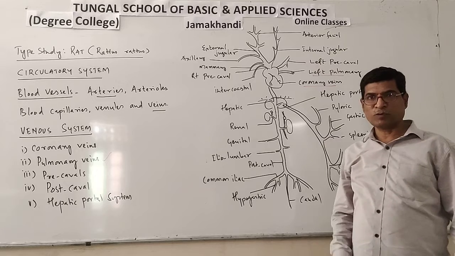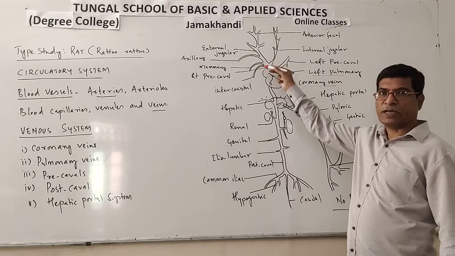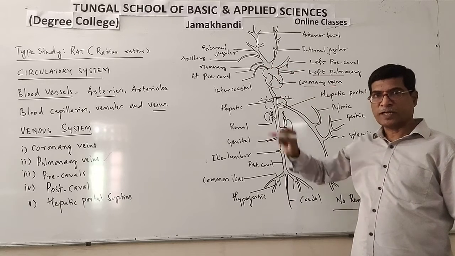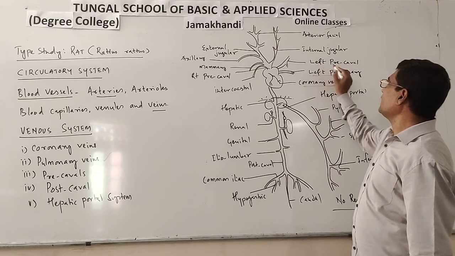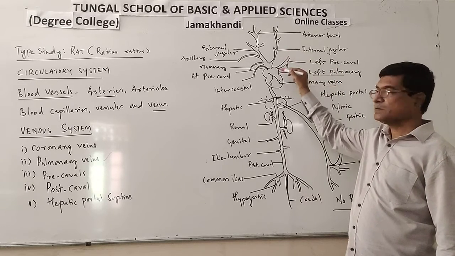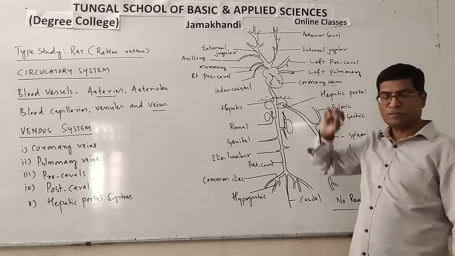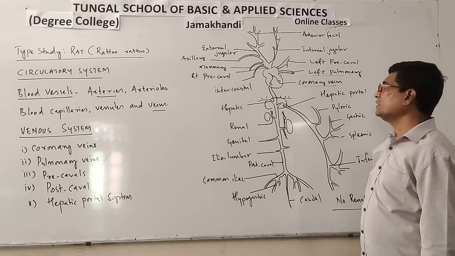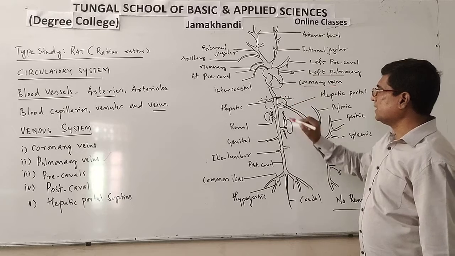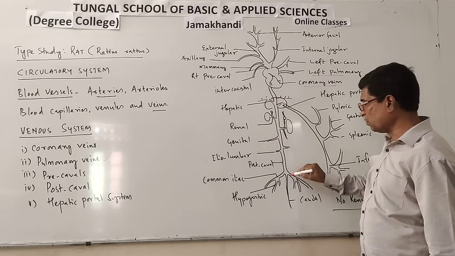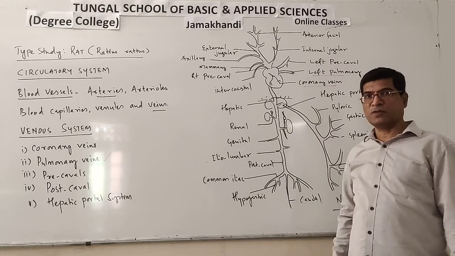There is no sinus venosus in rat. So directly the right precaval opens into the right auricle, and like that one more precaval is there, the left precaval. The left precaval brings deoxygenated blood from the anterior part and opens into the right auricle through its own aperture. Okay, next the postcaval. This is the postcaval. The postcaval brings deoxygenated blood from all the posterior part of the body.